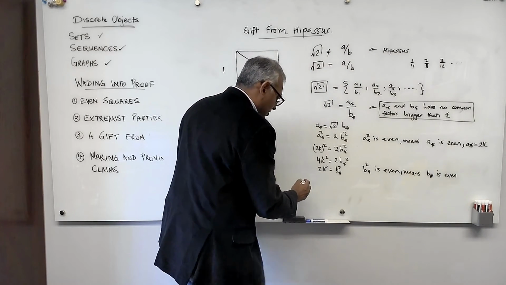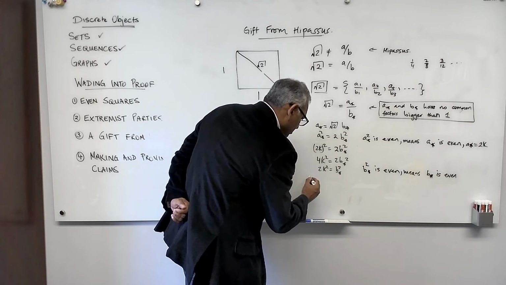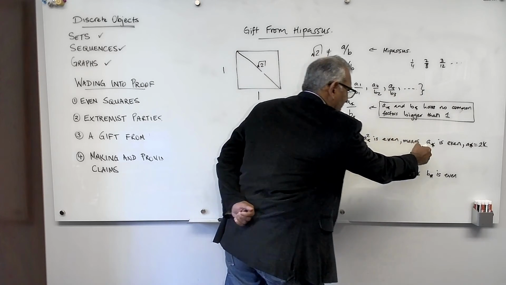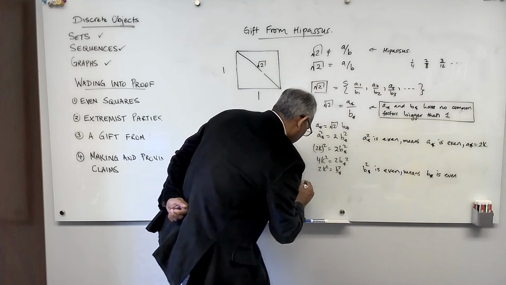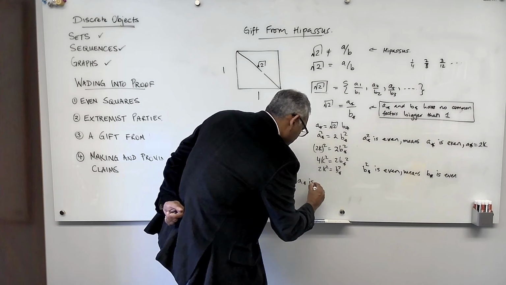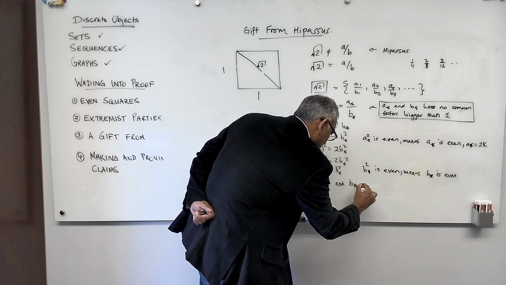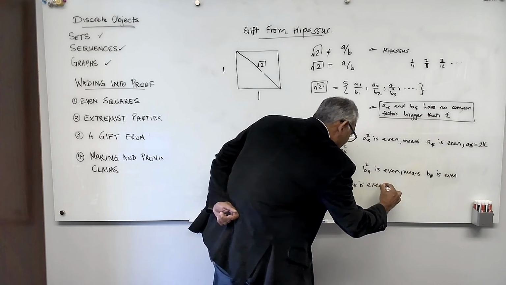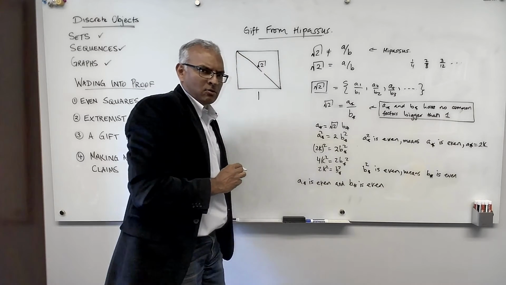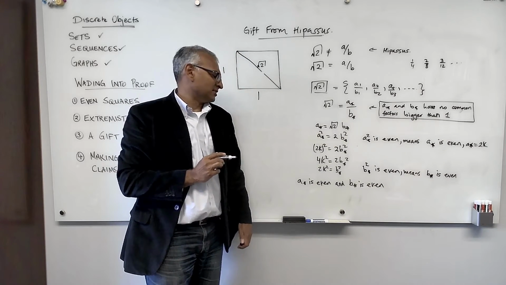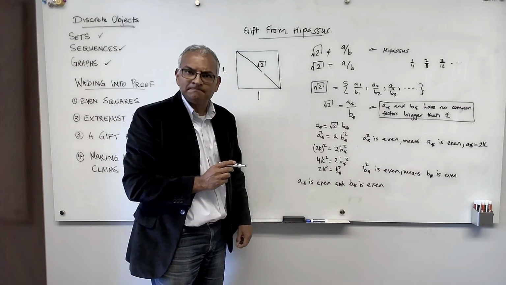So then Hippasus comes down and says, okay, so we have found out that a star is even and b star is even. And now Pythagoras starts realizing that he's gotten himself trapped.